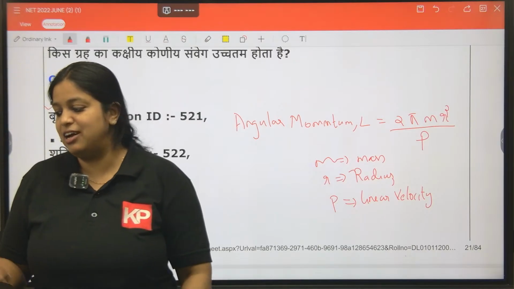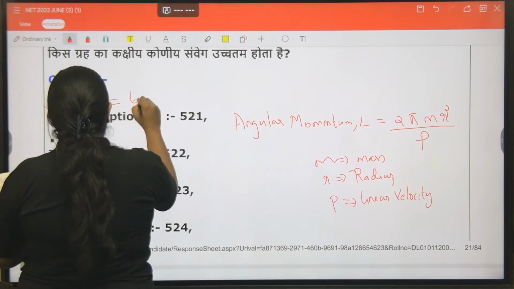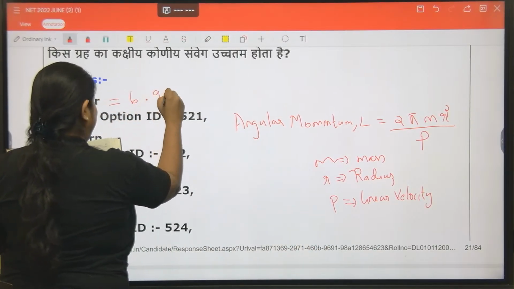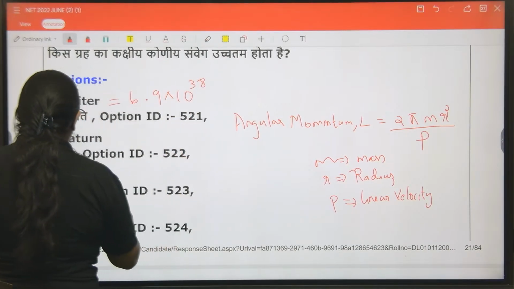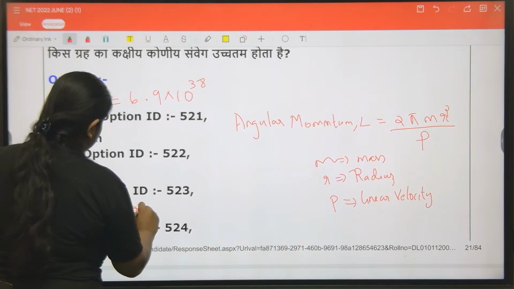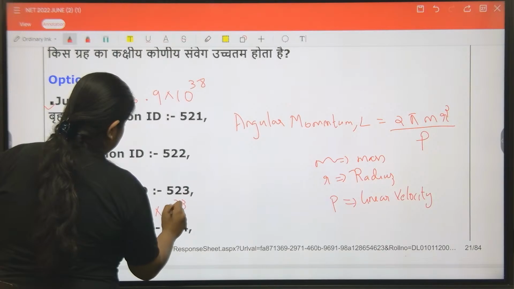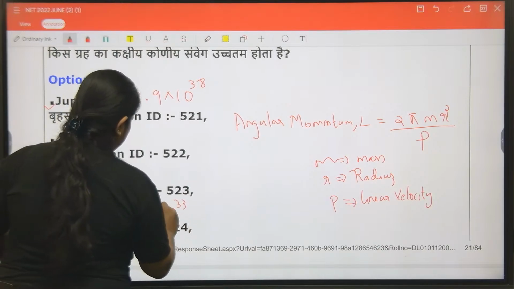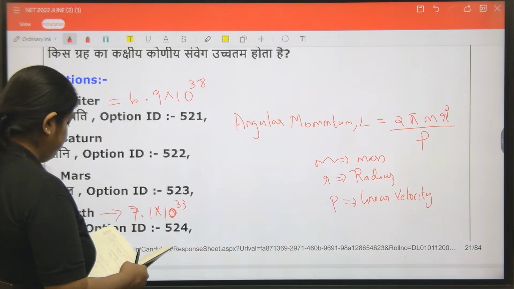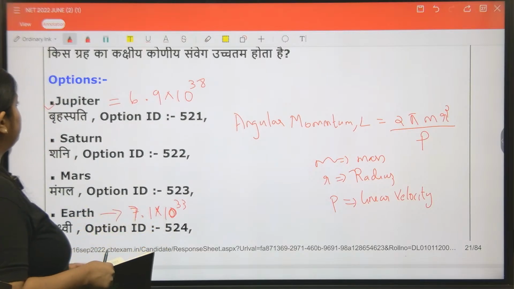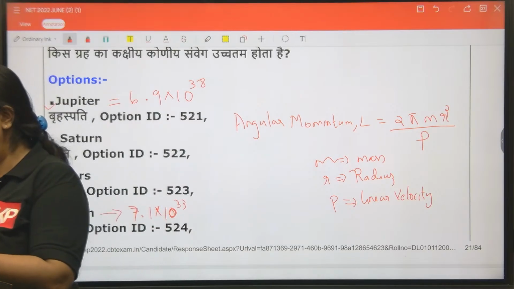When you calculate the value, Jupiter's angular momentum is 6.9 into 10 raised to 38. Earth's angular momentum is 7.1 into 10 raised to 33. That of Jupiter is 6.9 into 10 raised to 38.